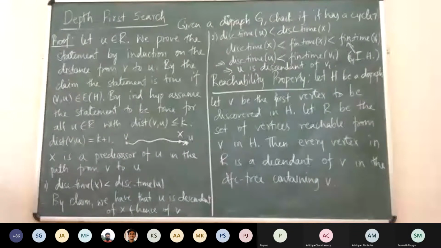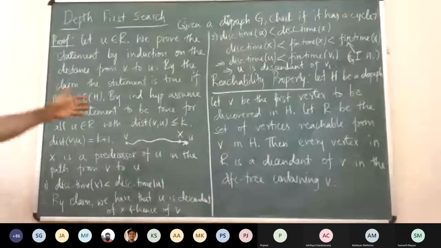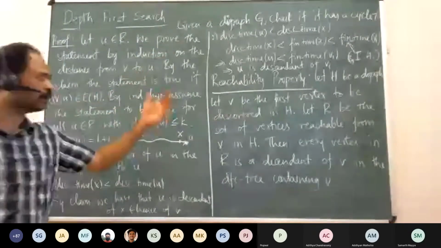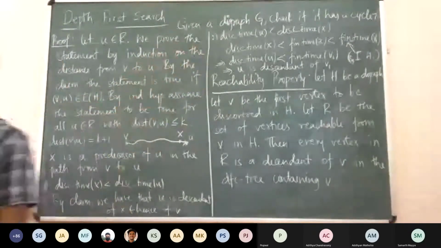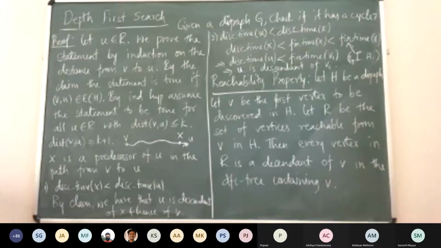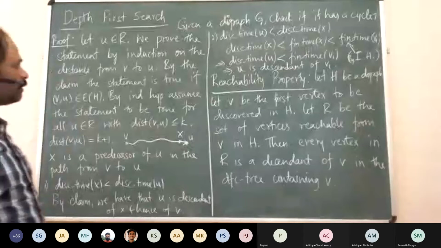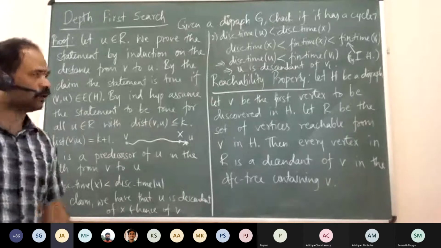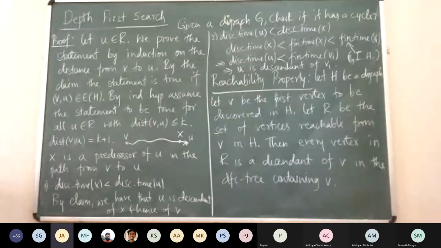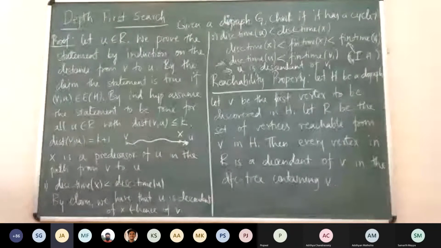Yes, sir. Okay. So basically, since it is the descendant, by inductive hypothesis we have already assumed that X is a descendant of V1. I should have mentioned that. So it should finish before V1, and hence the discovery time of X will always be less than the finishing time of V1. Okay. Can you please explain statement 2 again?